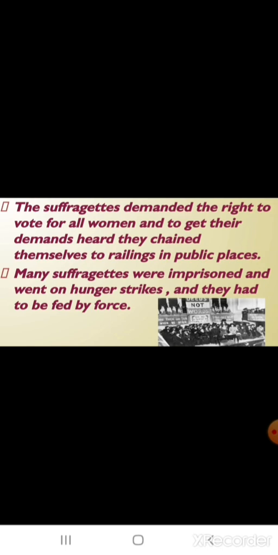The suffragettes chained themselves to railings in public places, and many of them were imprisoned and also went on hunger strikes. And when they were not eating anything, they were fed by force. So, what did the suffrage movement accomplish? It gave the right to vote to American women in 1920, while women in the UK got to vote on the same terms as men, but some years later, that is in 1928.